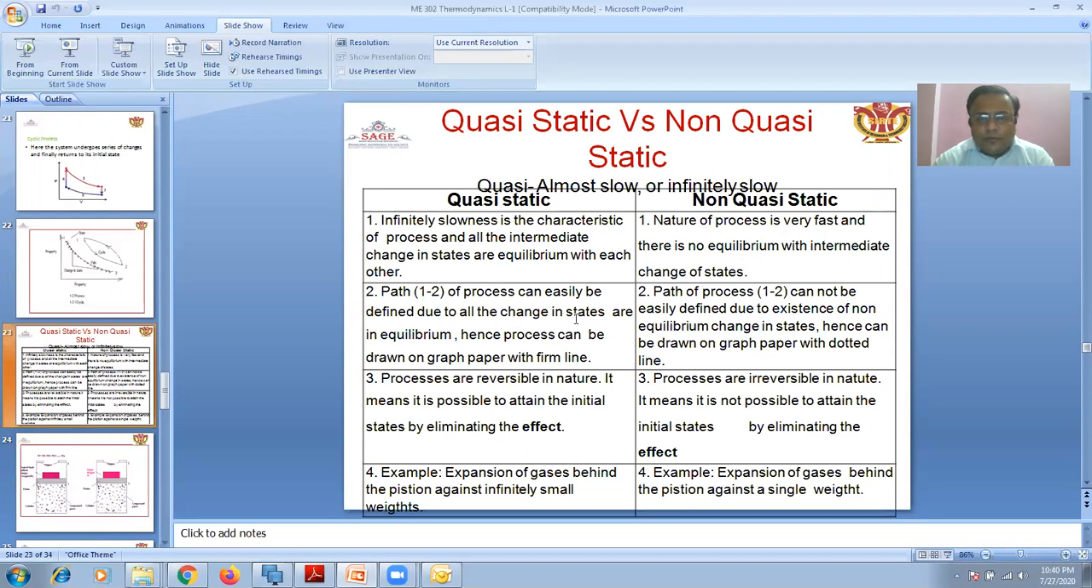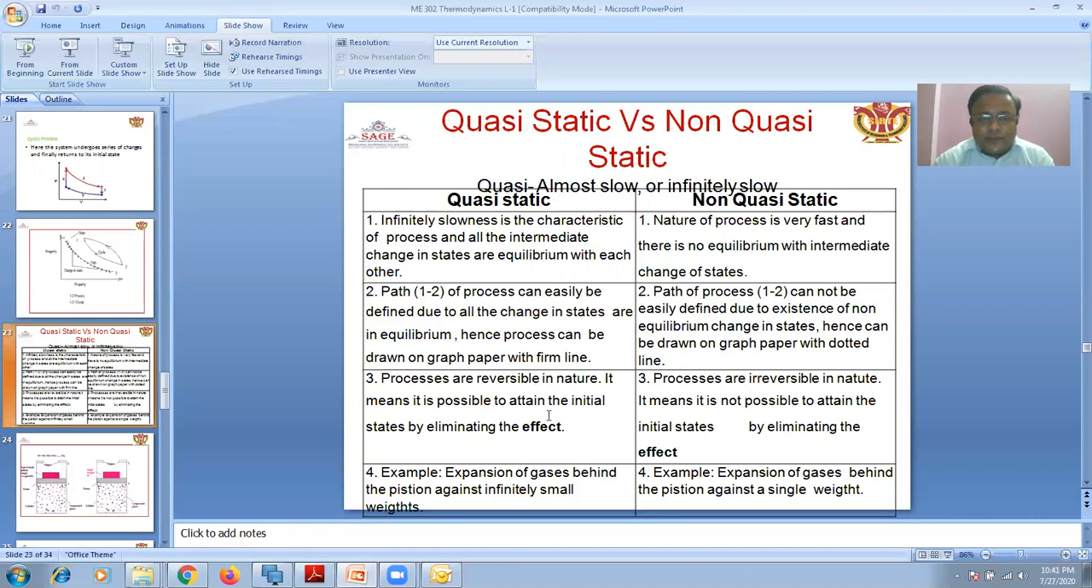Path 1 to 2 of the process can easily be defined, since all changes in state are in equilibrium. Hence, the process can be drawn on a graph with a firm line. But in the case of a non-quasi-static process, non-equilibrium changes in state exist, hence it can be drawn on the graph with a dotted line. Here it will be a plain curve line, and here it will be a dotted curve line.